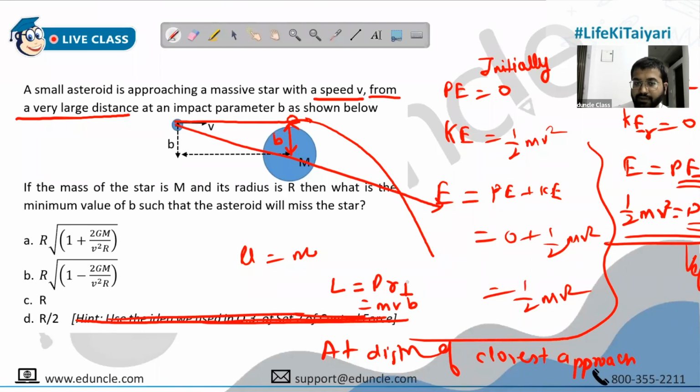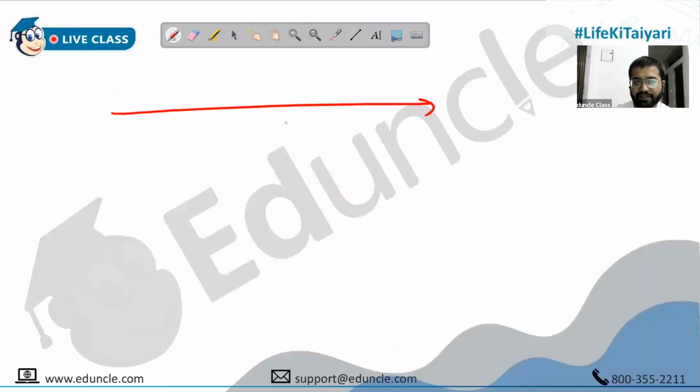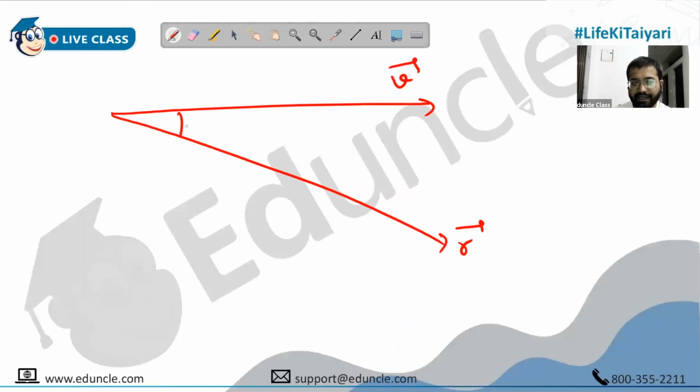Please tell me if not. Angular momentum, just like torque is r cross F and actually F into r perpendicular when it comes to magnitude. Here, magnitude will be p into r perpendicular. p is mass into velocity, and the perpendicular distance of the velocity from the center, the origin, is actually B. Or if you don't like that idea, you can look at it this way. This is r, this is v, the angle between them is theta. Here the distance is B.